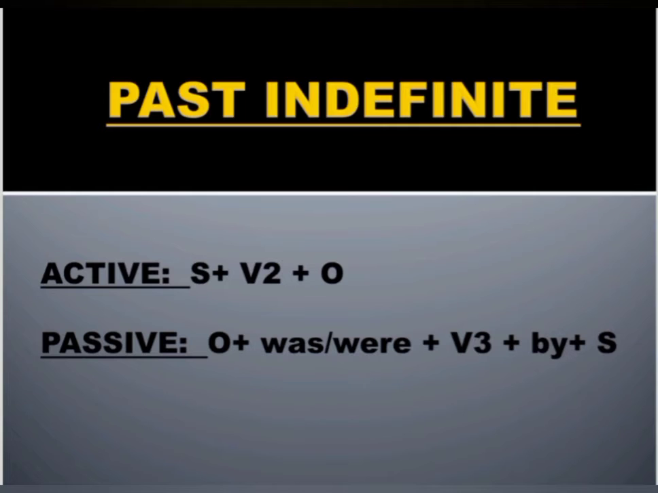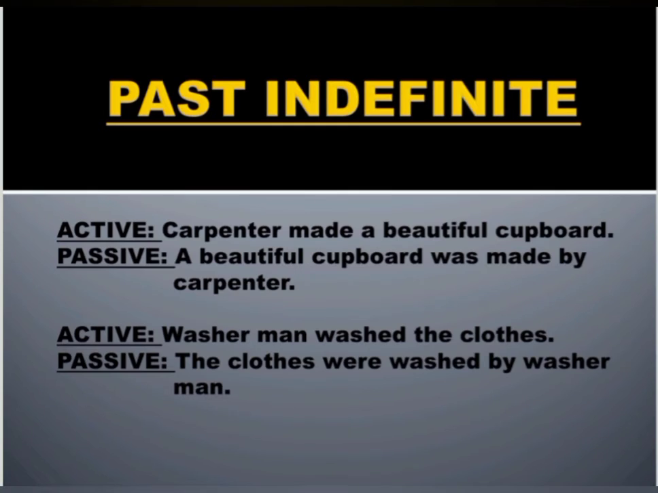Now past indefinite in active voice: subject first, then verb second form, and then object. In passive, object, and then the helping verbs to be used here are was and were. Was with the singular object, were with the plural, verb third form, then you have to add by, and in the last you have to add the subject. Example,